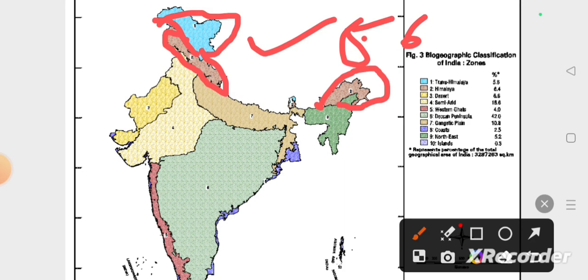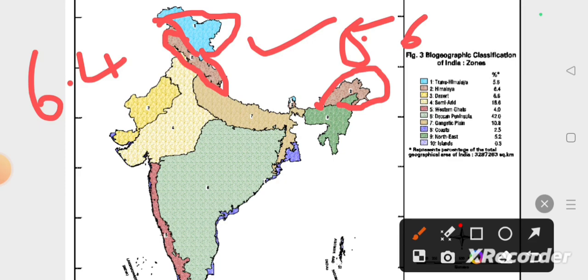It accounts for 6.4 percent of the total geographical area, and consists of endangered species like the Himalayan tahr, scientific name Hemitragus jemlahicus, and also the Hangul, Cervus elaphus, and the musk deer, Moschus chrysogaster. These are endemic and endangered species present in the Himalayan region.